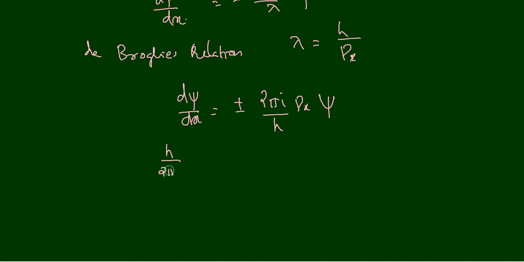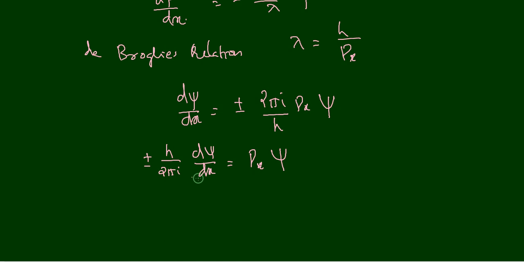If I rearrange this equation, I can write plus or minus h divided by 2 pi i d psi by dx is equal to px into psi.